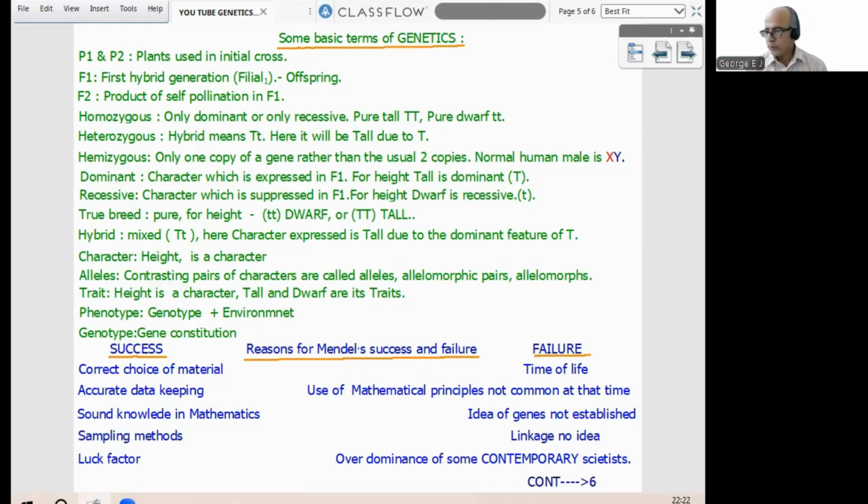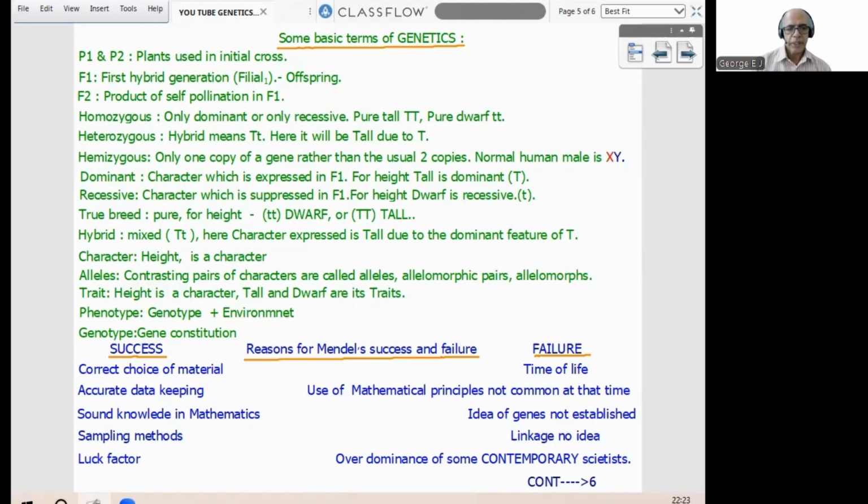Now comes homozygous. Homozygous means only dominant or only recessive, no hybrid nature. You will become more familiar with this as we proceed. Pure tall, capital T, capital T. Pure dwarf, small t, small t. Heterozygous means like a hybrid, capital T, small t. Capital T means tall, small t means dwarf. So the hybrid is capital T, small t. Even though it is hybrid, the dominant character will be expressed, that is tall, capital T.